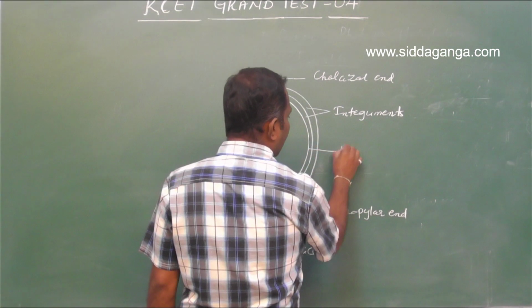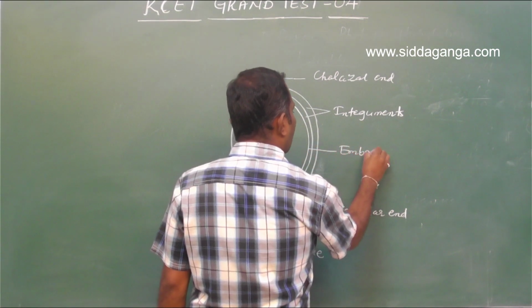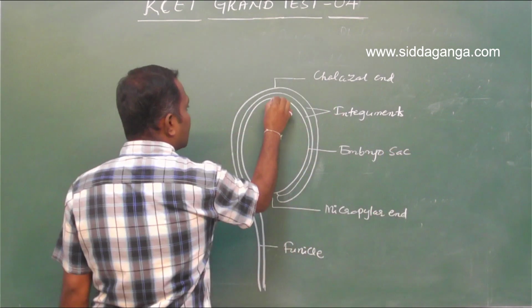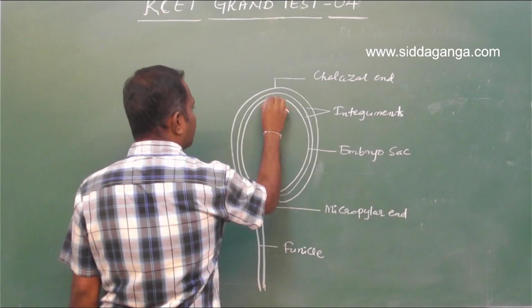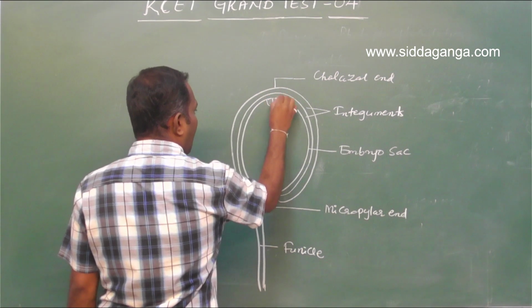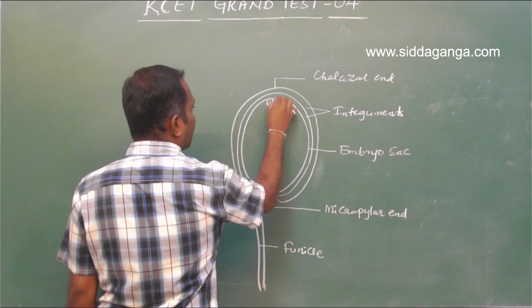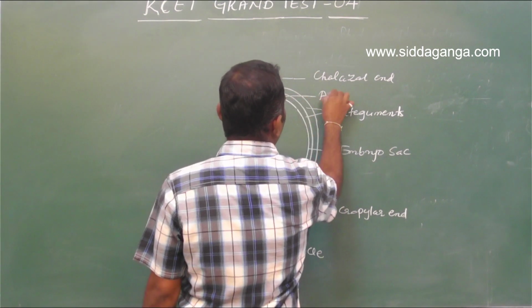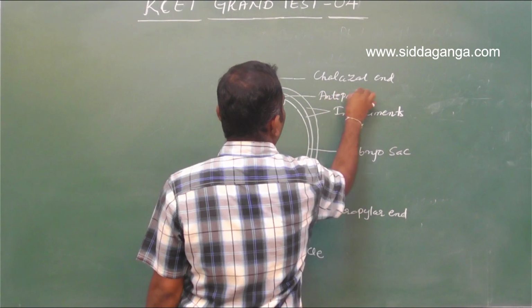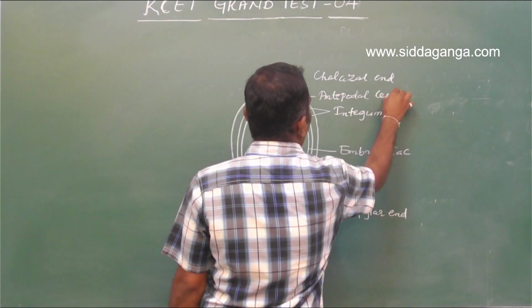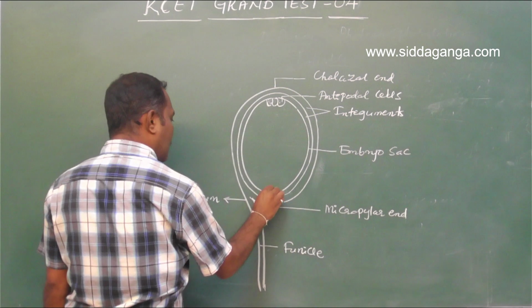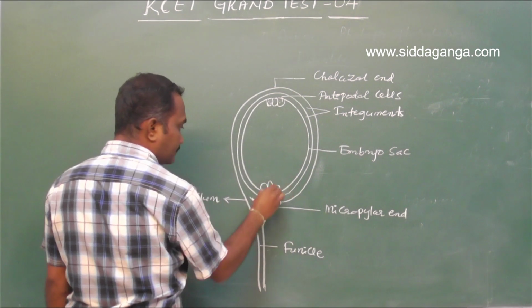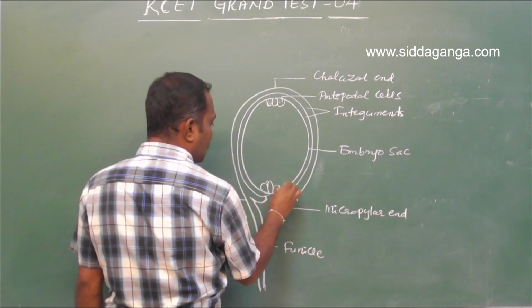And this is the embryo sac, the largest cell. Inside this, there will be haploid cells: 3 cells at chalazal end, which are called antipodal cells. And 3 cells located at micropylar end are called egg apparatus.